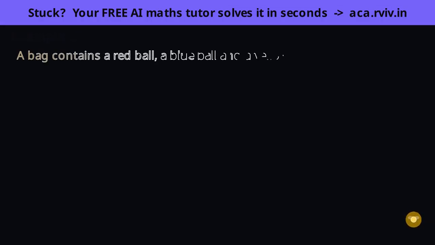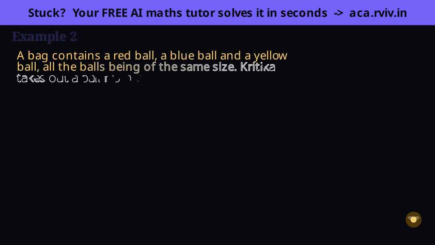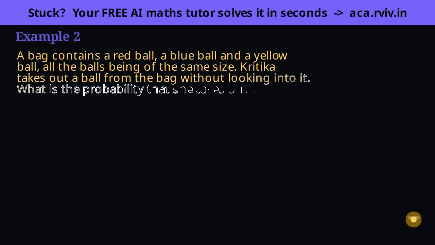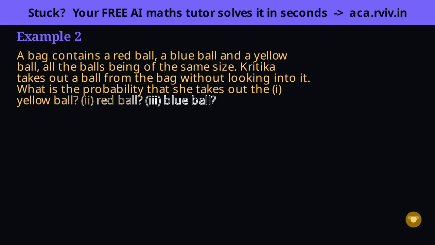Three identical balls, drawn blindly, and the word blindly is what guarantees each has a fair shot. Notice why the problem stresses she isn't looking, and that the balls are the same size. That's the setup working hard for us, with no way to see or feel a difference. She can't favor any ball, so all three are equally likely. Only then are we allowed to count. So first, the total is 3.